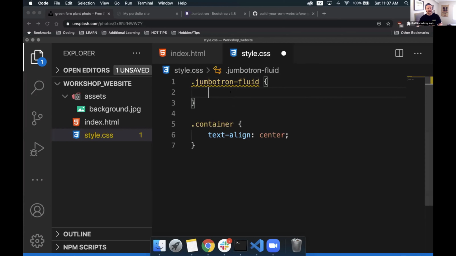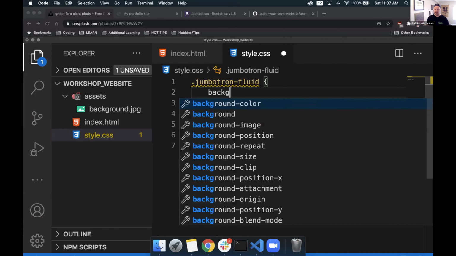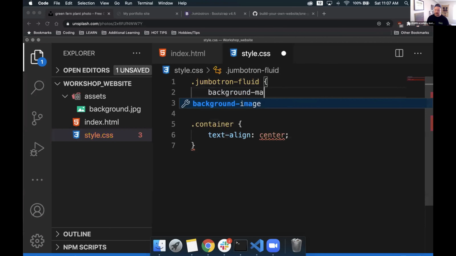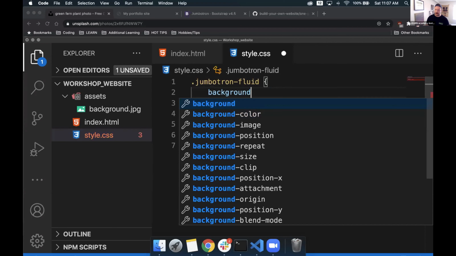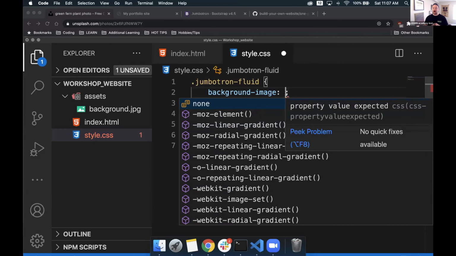From here, I can now talk to my background. I can talk to the background of the parent element of Jumbotron Fluid by typing in the property of background-image. And again, as I was typing in background, you can see it already has all these different properties we can play with, but we're going to focus specifically on background-image. If we click that, it already gives us our colon and it tells us, okay, cool, what do you want to do to the background image?